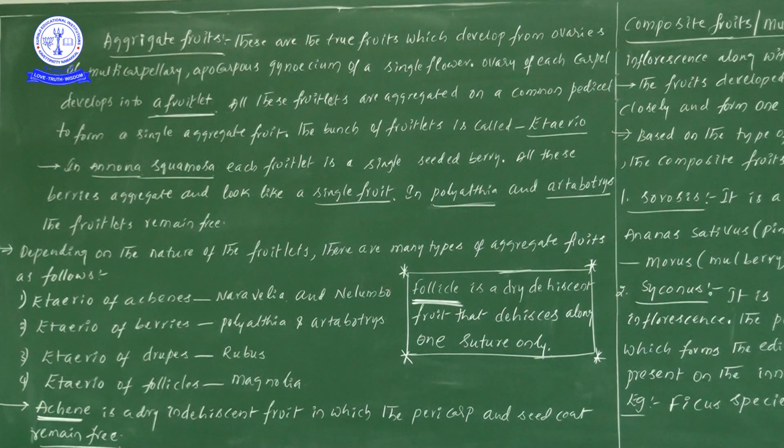If you consider all these examples, the first time you will feel that this is very difficult. First time we will feel like that, but if we read with a lot of interest, etaerio of achenes we will know very well: the examples are Naravelia and Nilambo. Likewise, some confidence will build in your mind, you will get a lot of interest towards our subject, and thereby you will definitely get good marks in NEET examinations.